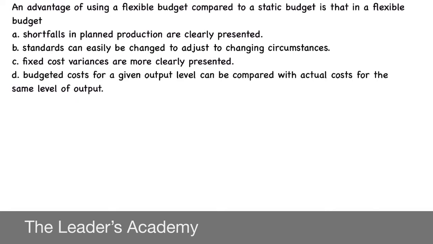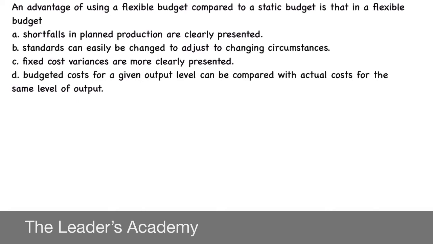An advantage of using flexible budget compared to a static budget is that in a flexible budget, option A, shortfalls in planned production are clearly presented. Option B, standards can easily be changed to adjust to changing circumstances. Option C, fixed cost variances are more clearly presented. Option D, budgeted costs for a given output level can be compared with actual costs for the same level of output.